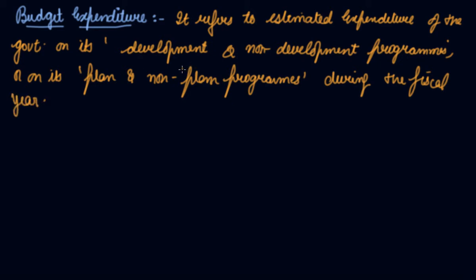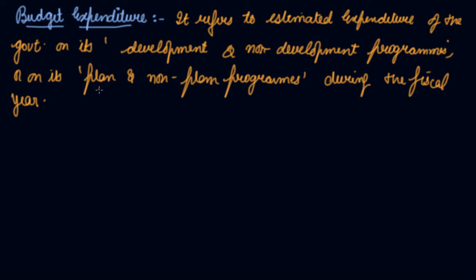See, a development program is when the government is spending some money on infra development. Let's say building metros, a government is spending money and building metros. So it is a development program. Non-development program is like, suppose government is spending money and giving subsidies to the poor people, or giving pensions or giving some free stuff to the poor people. So in that case, there is no development.